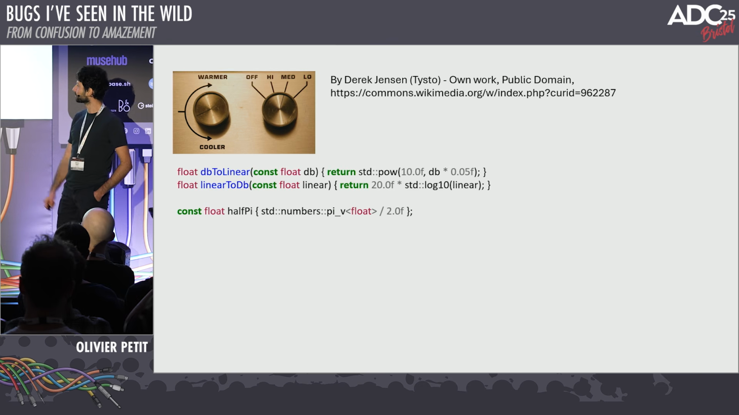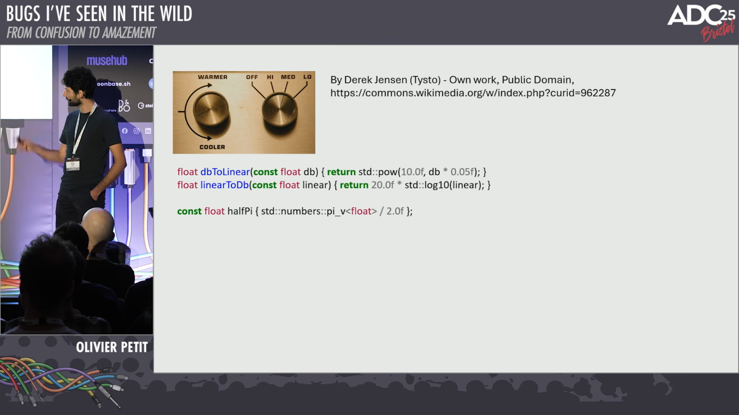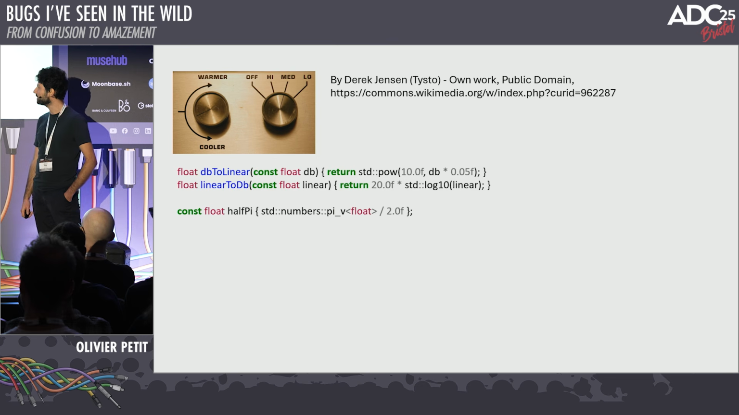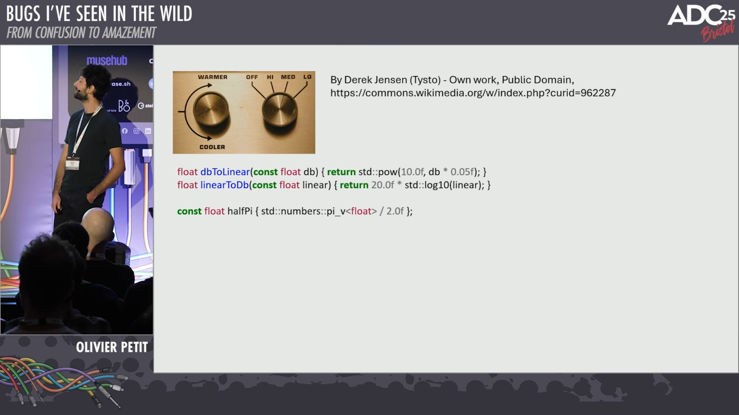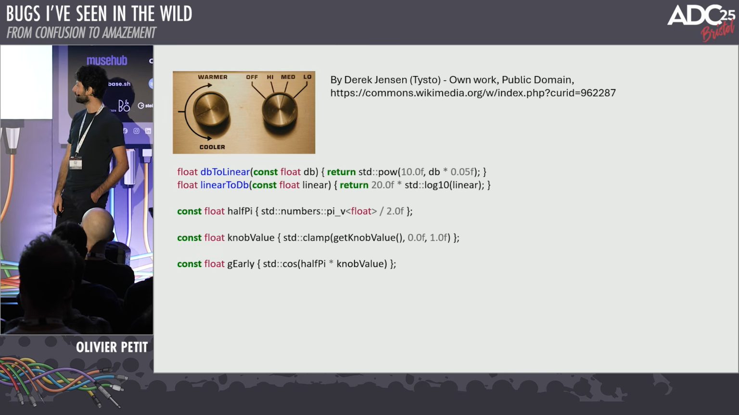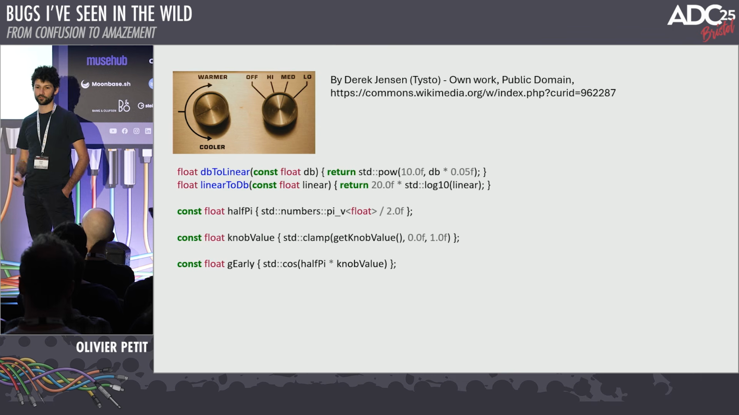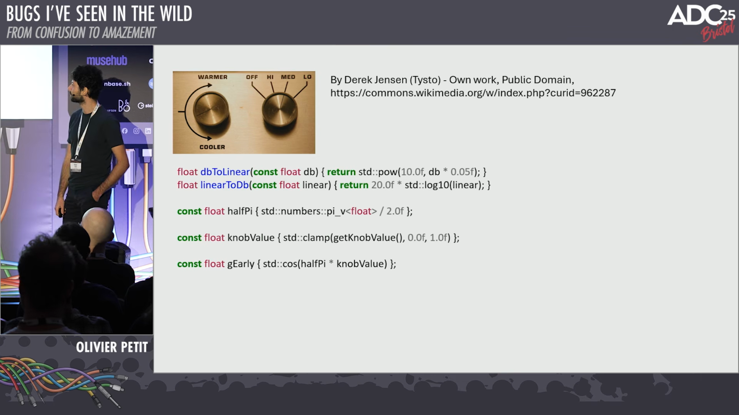So some little helper function, so we'll be doing some dB to linear conversion and linear to dB. And I've also got a half pi constant, so I'm using, I think that's C++20 std::numbers to get pi. And then we have our knob value, and this get knob value is supposed to return something between 0 and 1. Again, quite a common pattern that we see with plugin automation.